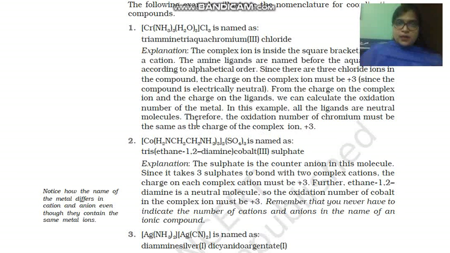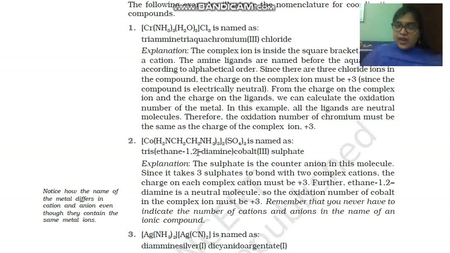Now see this compound, that is Co(NH2CH2CH2NH2) thrice. Children, it is a very famous ligand in coordination compounds, that is ethane-1,2-diamine. Again you can see that inside the name of the ligand, numerical data is present, the numbers 1, 2.